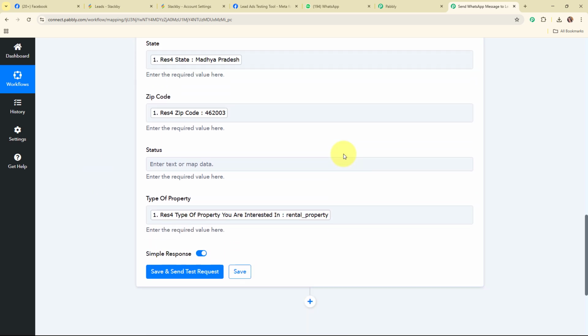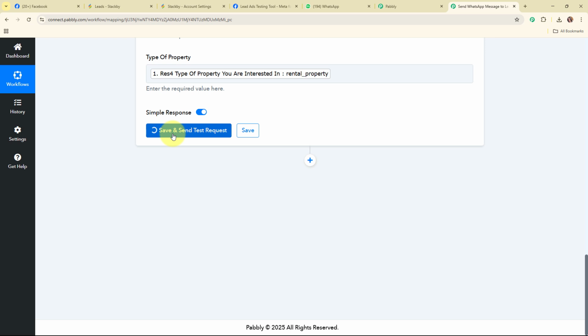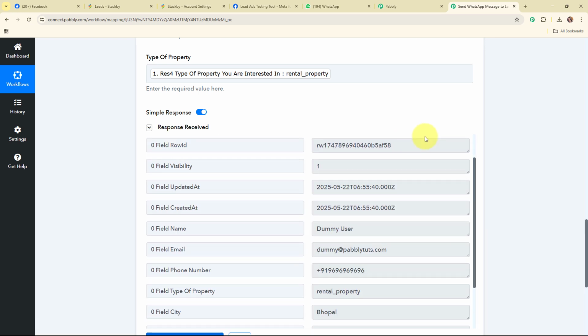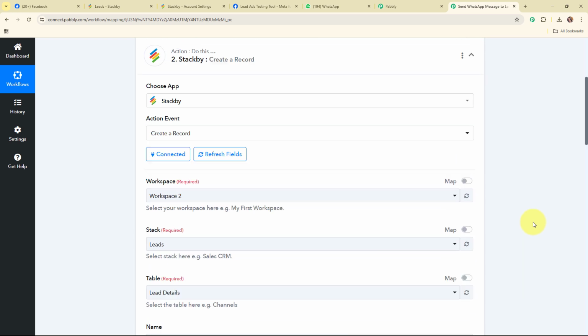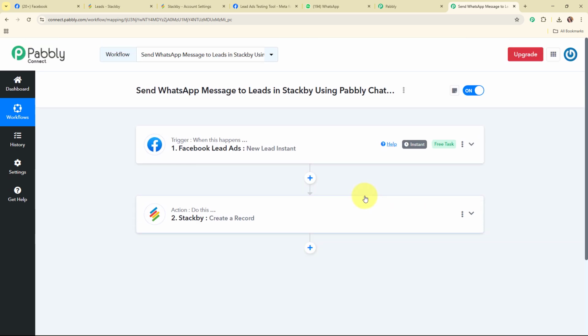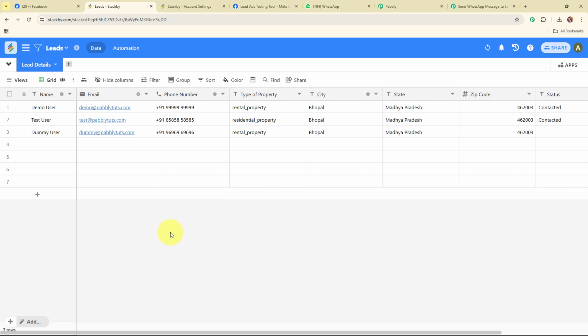Now after entering all the required details, I'm going to click on save and send test request. And here you can see we have received a successful response. That means we have successfully created a new record in our Stackby account. So now let's go and check it. Here you can see we have successfully created a new record where we have added the new lead details such as the name, email, phone number, type of property, city, state, zip code, and the status is blank because we are going to update the status later.